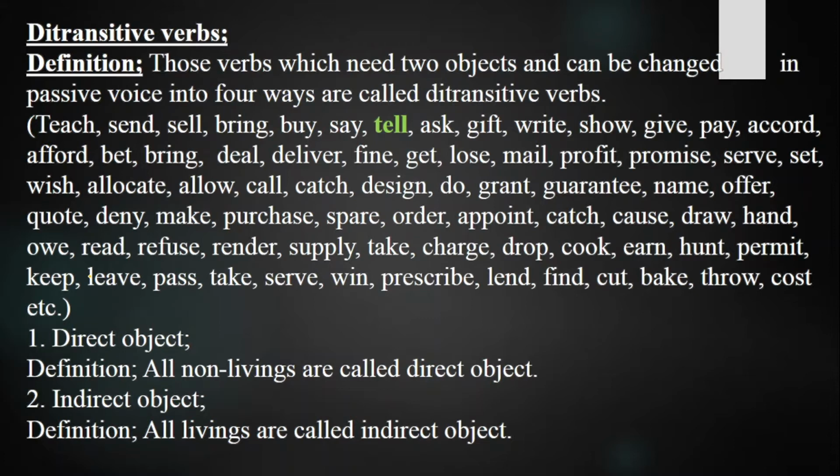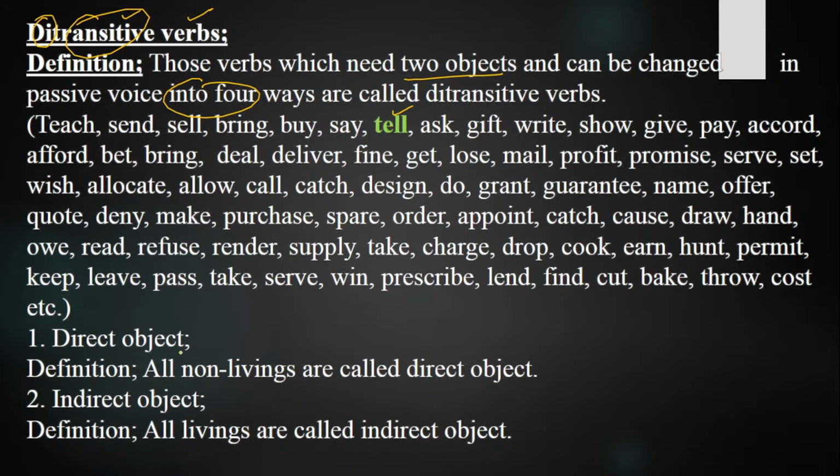We are going to discuss the ditransitive verb tell from active voice into passive voice. Before starting this, we will go towards the definition of ditransitive verbs. Di means two, and transitive means which can be changed from active voice into passive voice, and a verb shows an action. So those verbs which need two objects and can be changed from active voice into passive voice in four ways are called ditransitive verbs.